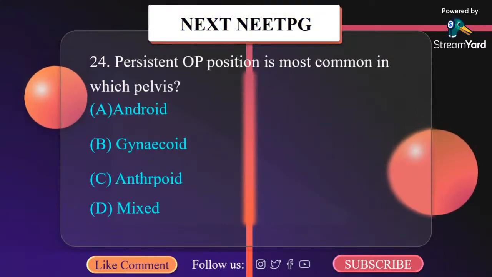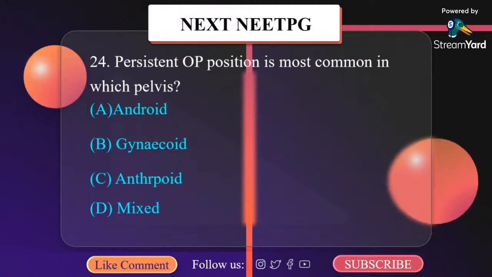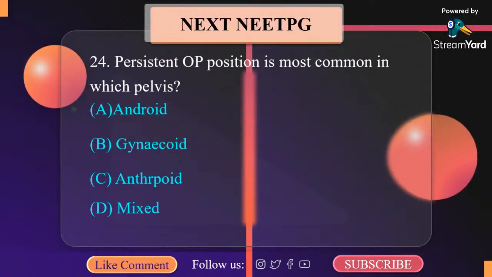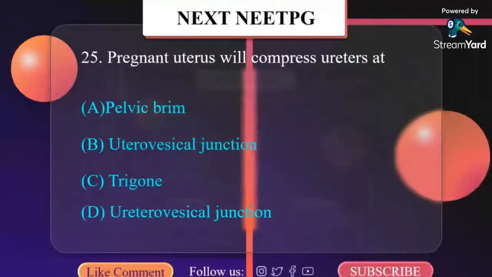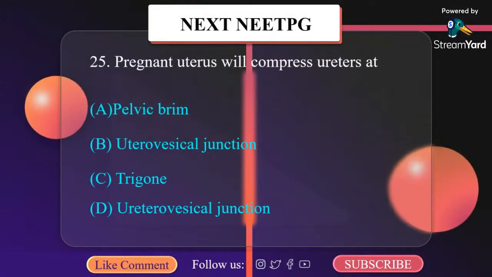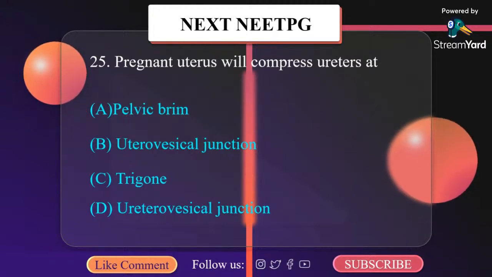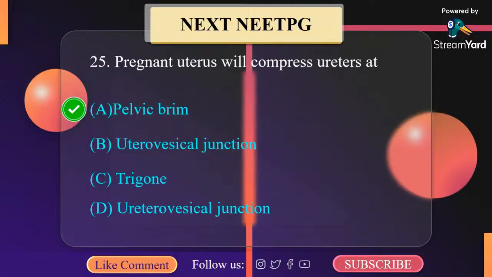Persistent OP position is most common in which pelvis? A, android pelvis; B, gynecoid pelvis; C, anthropoid; D, mixed. It is android pelvis. Pregnant uterus will compress ureters at: A, pelvic brim; B, ureterovesical junction; C, trigone; D, ureterovesical junction. It is A, pelvic brim.